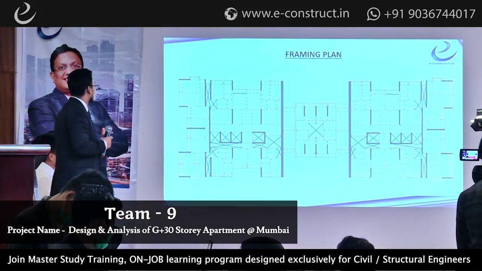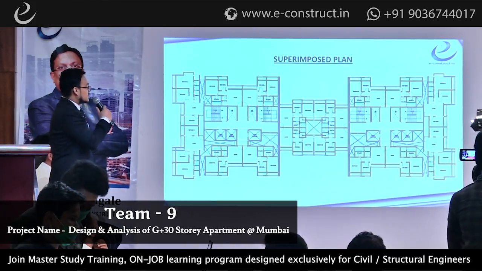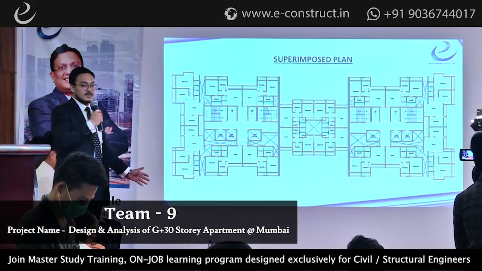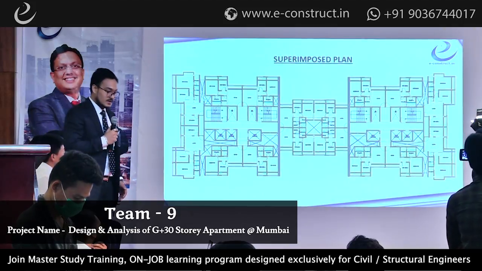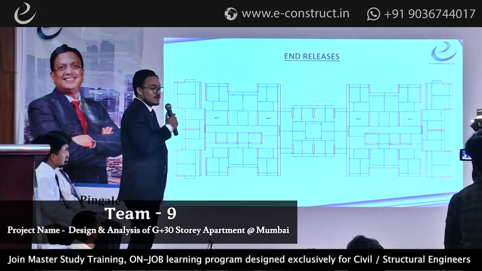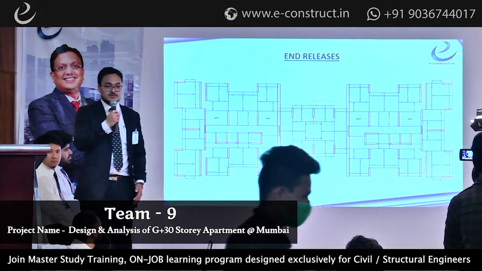This is the framing plan. This is the superimposed plan. This is the combination of architectural plan and the structural plan. Next. Here are the end releases. This is provided in the secondary beams to give the negative moment to the primary beams.